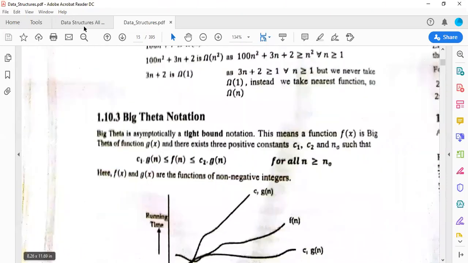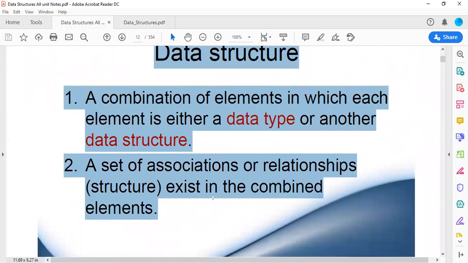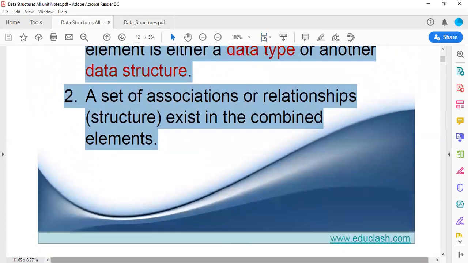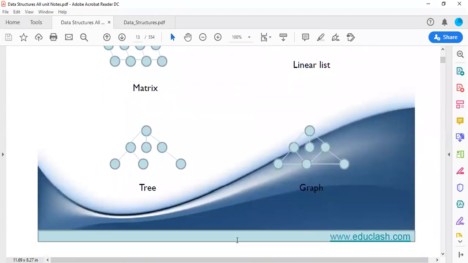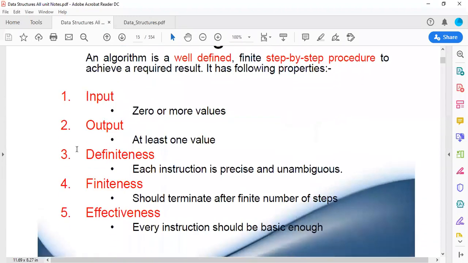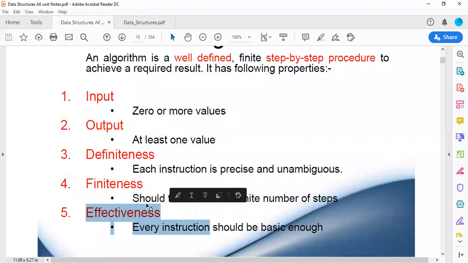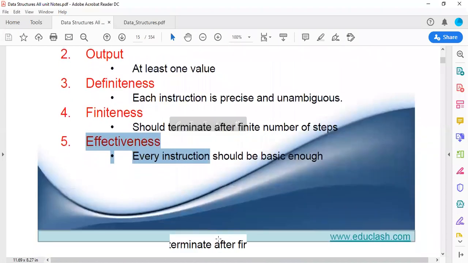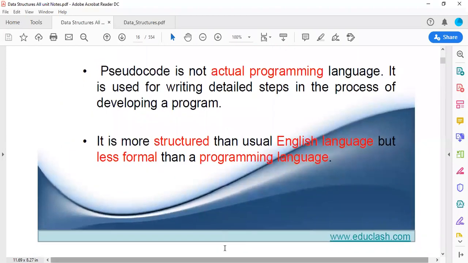For today's lecture, we'll be discussing data structure. What is a data structure basically? Examples of data structures. What is an algorithm? What is a pseudocode? In an algorithm, we have input, output, definiteness, sorry, finiteness. Then we have effectiveness. Pseudocode is written for an algorithm.